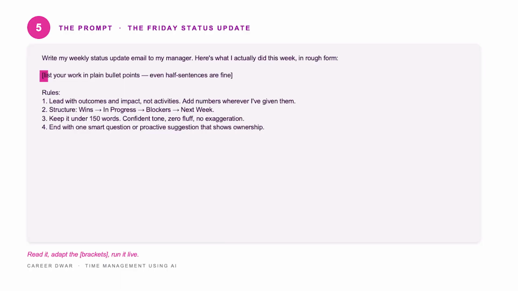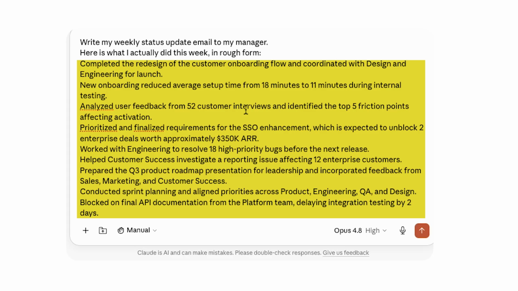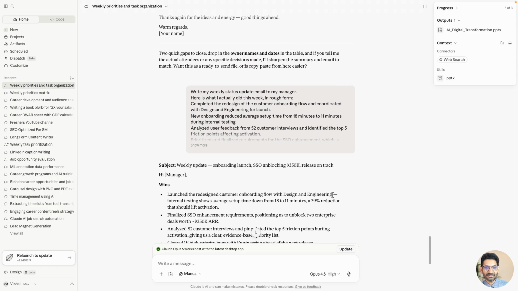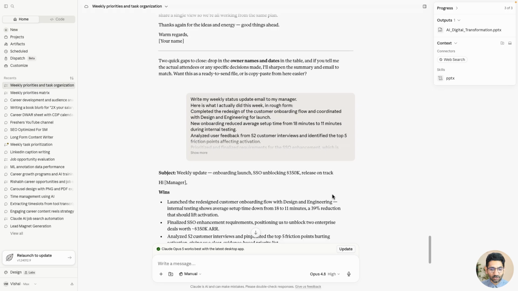Let's get into that so that you need not look into the things. And in fact, this helps you when you are going outside of this organization. You already have a lot of points to talk about, a lot of case studies to talk about, because you are accumulating them every Friday. Okay, now can you see that I have already filled in the details to keep the time in mind, and you will see the prompt separately and the filled in details separately. Okay, so your subject, weekly update, onboarding launch, SSO unblocking, $350.